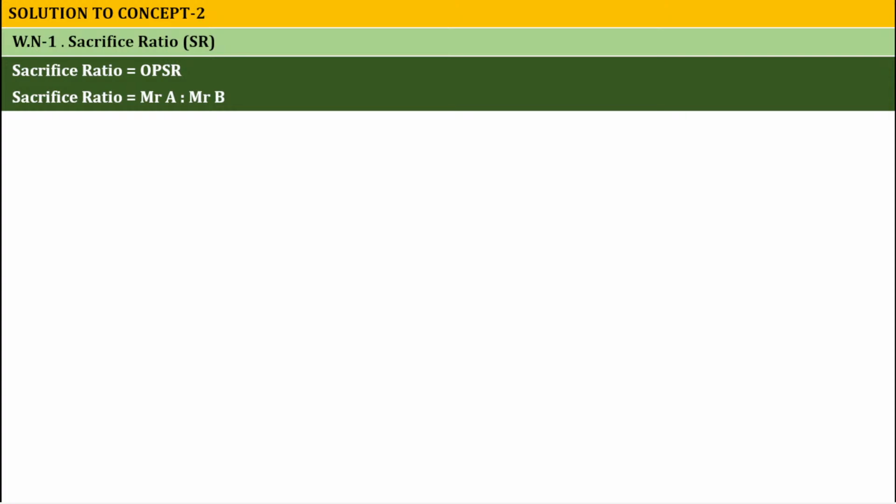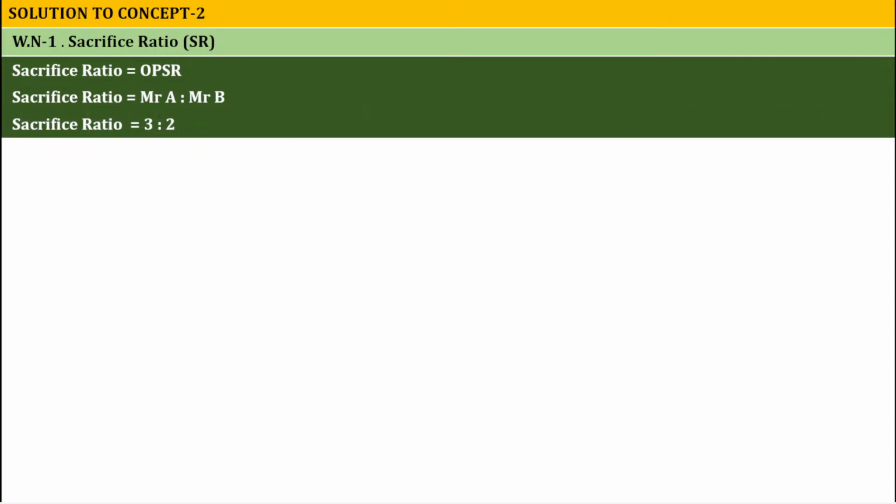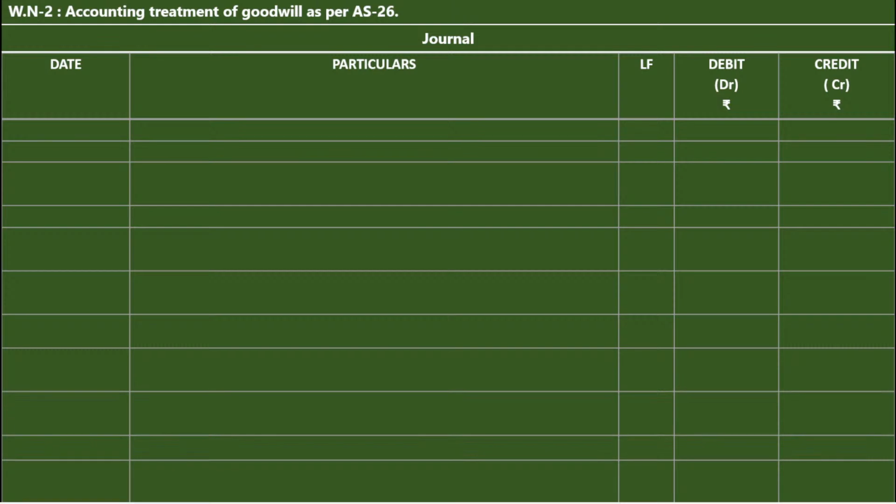Sacrifice ratio is equal to Mr. A ratio Mr. B. Sacrifice ratio is equal to 3:2. Okay. Note down this answer. Working note number 2. Accounting treatment of goodwill as per AS 26. Journal. Draw the journal format like this. Date, particulars, LF, debit, credit.